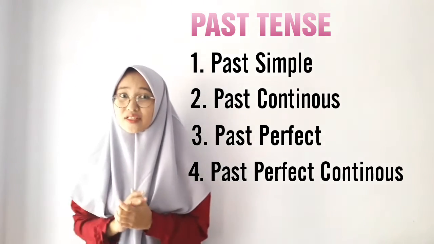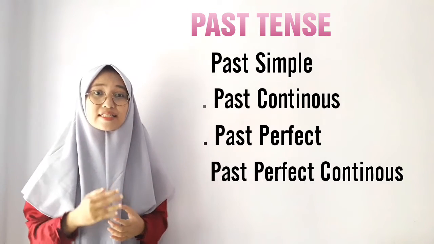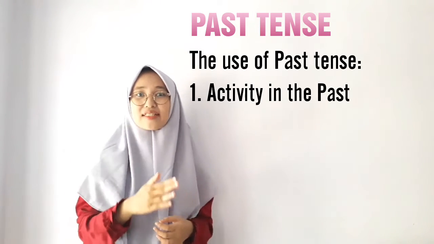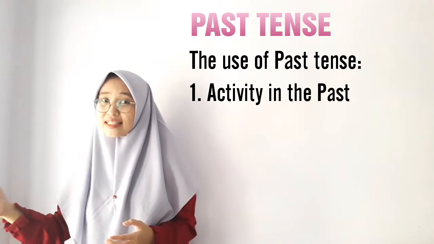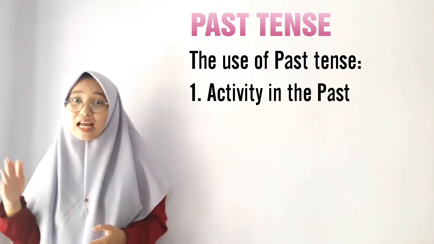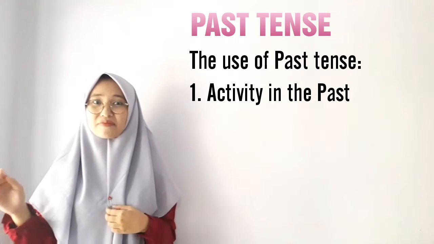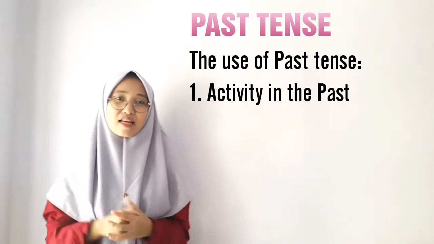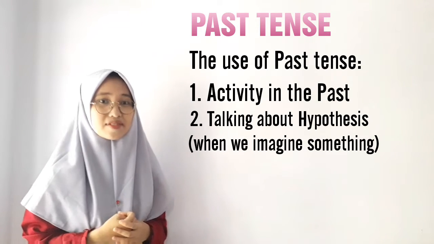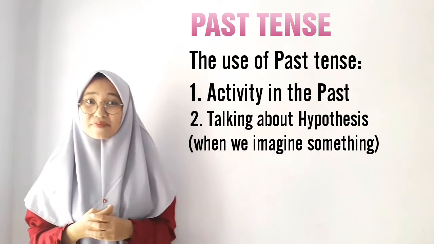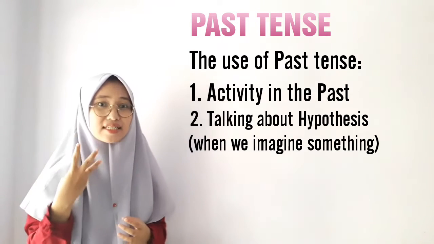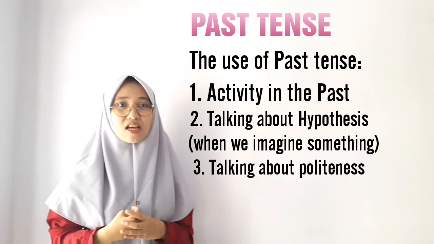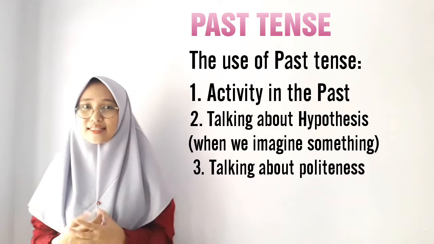Okay, how do we use past here? Past is used for activity which has already been done or in the past, so it is lampau. Do you know lampau? Lampau means in the past. The second use is for hypothesis. Hypothesis means that we imagine something. And the third is for the future or for politeness.